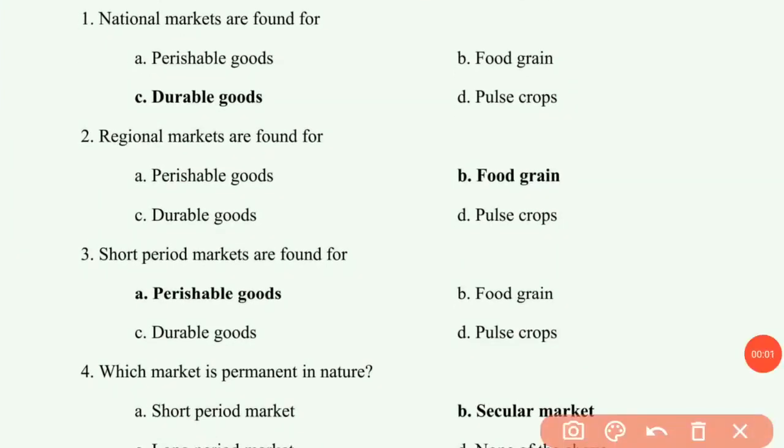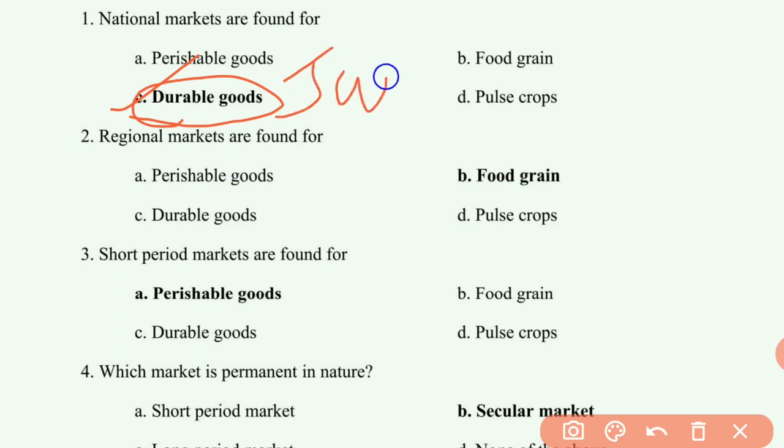First question is, national markets are found for which type of goods? Answer is durable goods, third option. On the basis of area, markets are classified into four types, that is village markets, regional markets, national markets and world markets. Under national market, buyers and sellers are at national level. These are found for durable goods like jute and tea. Examples for this are jute and tea.